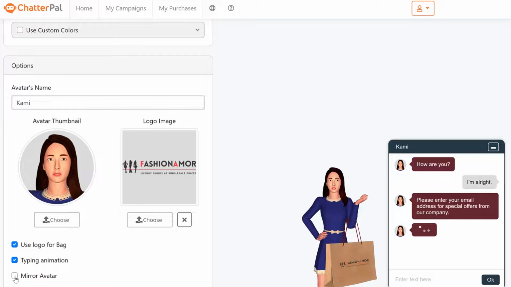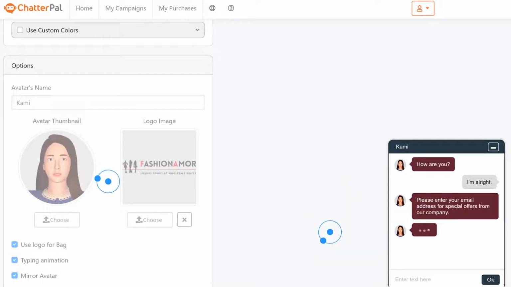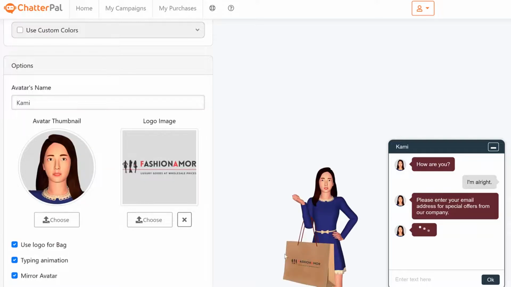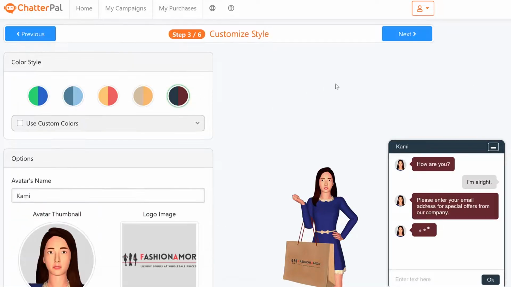And then you can also do this cool stuff where you can have the mirror effect. So if you want the bag to be held in the right hand rather than left, you can just click this one button and automatically it's going to convert that over into a right hand like you see here. And that is depending on where you want to put your avatar, right? If you want to put it left, middle, center, or for that matter to the right, it's up to you, right? You get that option. And then you can deselect some other options like you see here.